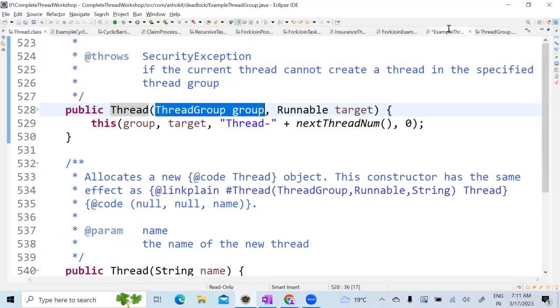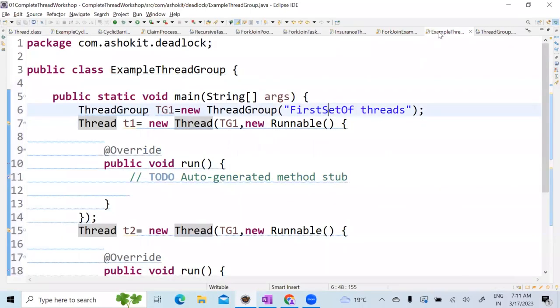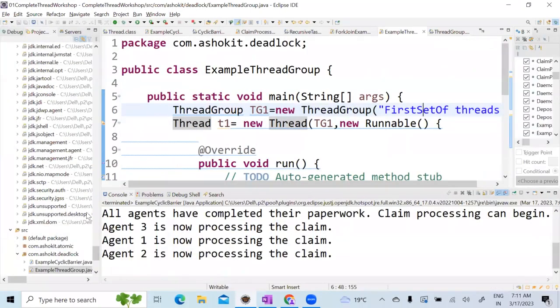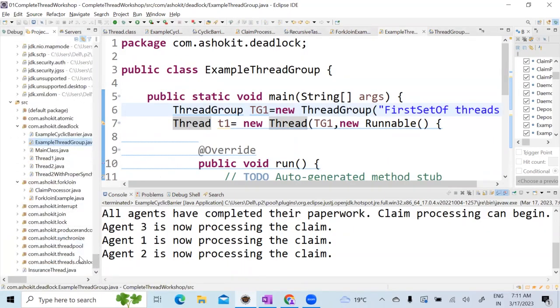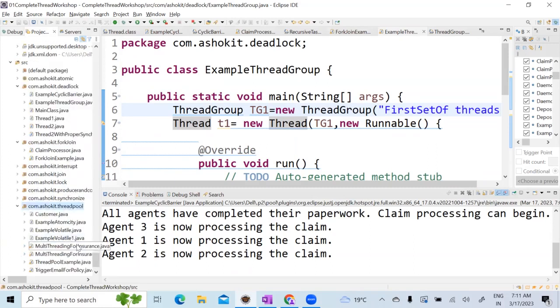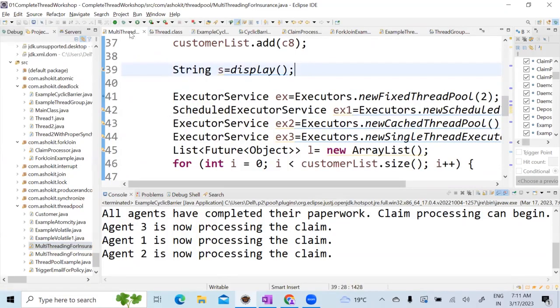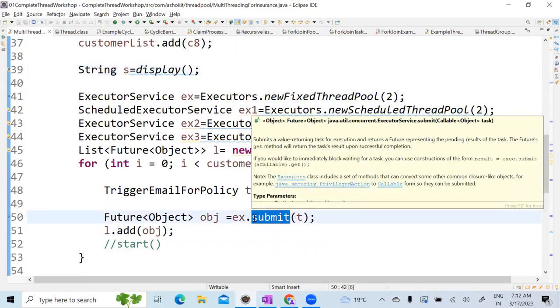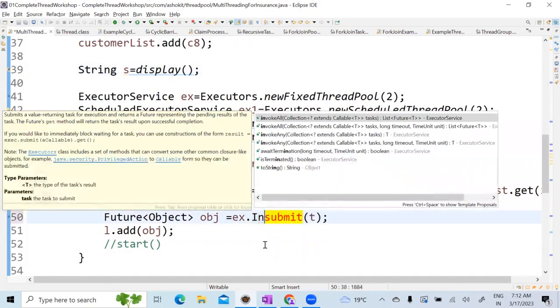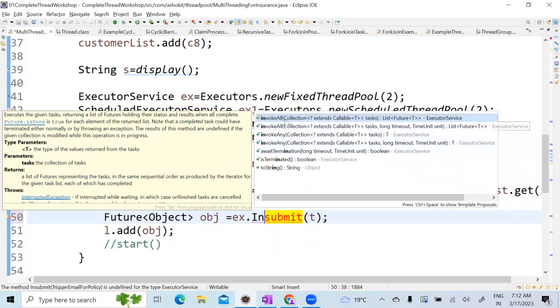Okay. Now let me tell you one example. Now here we have done the object lock, class lock, right? Our multi-threading program. Where is that multi-threading? Yeah, thread pool, right? Now in this multi-threading, guys, I have used the ex.submit method, right? So in this one, there is one more method called invokeAll. This invokeAll method was newly created in Java 8.